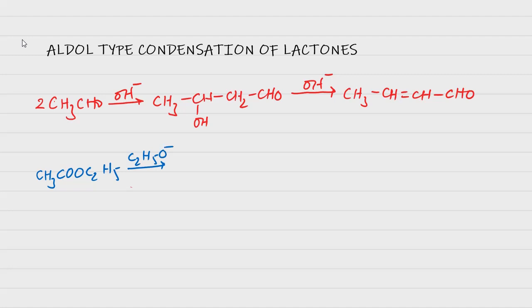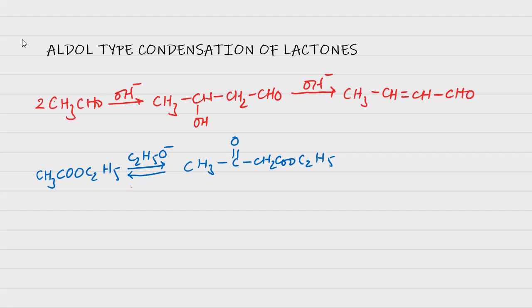It undergoes Claisen ester condensation reaction, where we are getting CH3C=O CH2COOC2H5, and all the steps here are reversible steps.